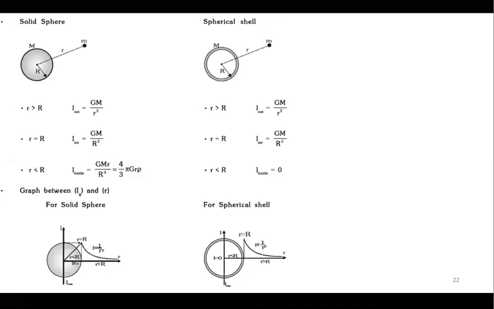Now, when you talk about different configurations, for point mass, we know that E is equal to GM by r square, direction r cap. When you talk about electrostatic force, it is kQ by r square, same r cap. No changes in the formula also.